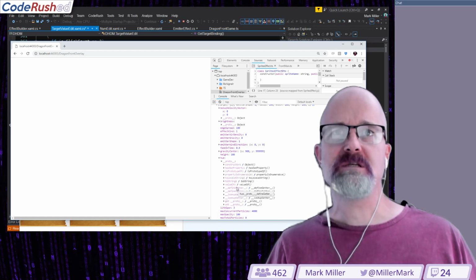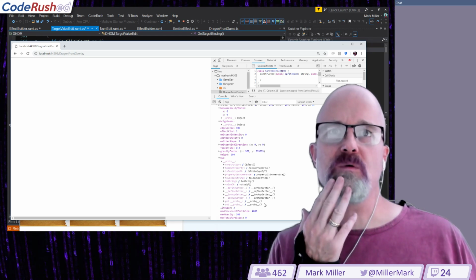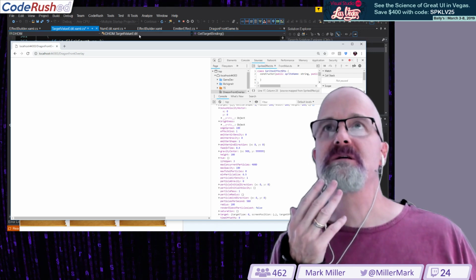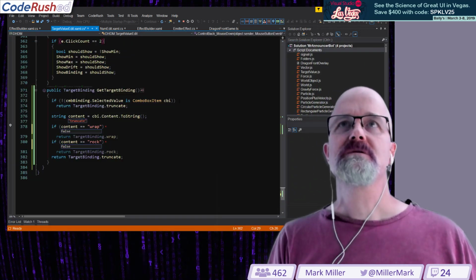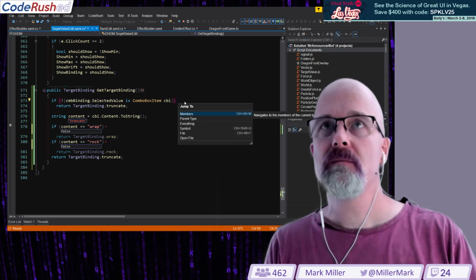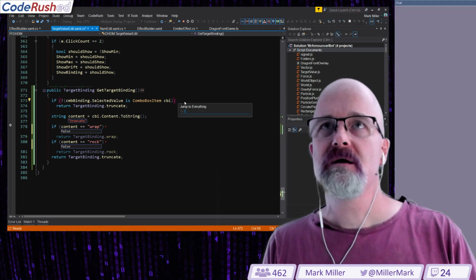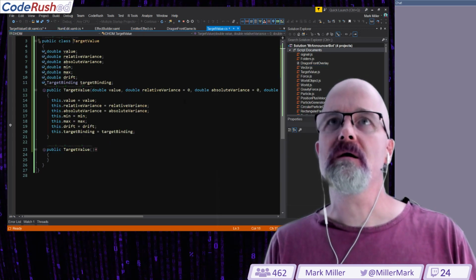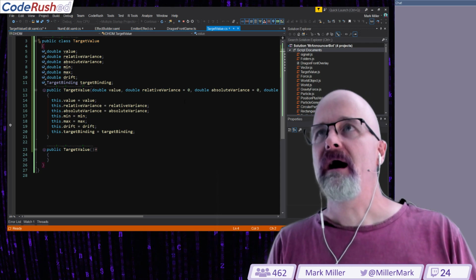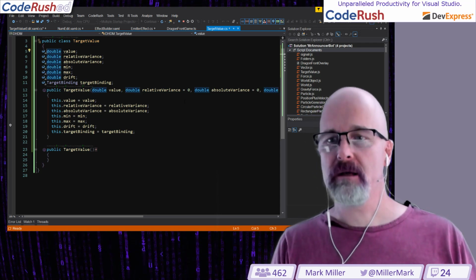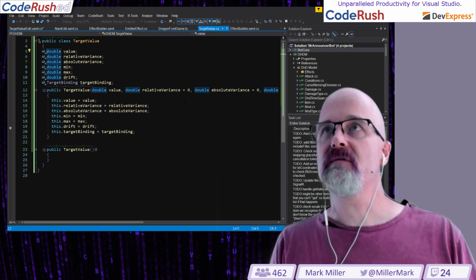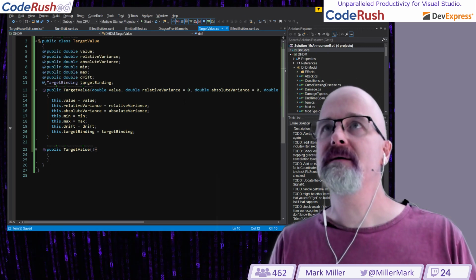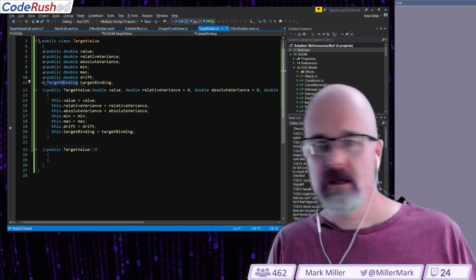What's missing? Why aren't we seeing it? I think we're missing public properties inside our target value pieces. Let's see if that's the case here. So let's go find target value. Jump to everything, a target value. And I want the one here in DHDM. Yeah, these are not public. So I've got to make those public. So let's kill this, kill everything, come down, make these public, like that. So we get all of those across as well.